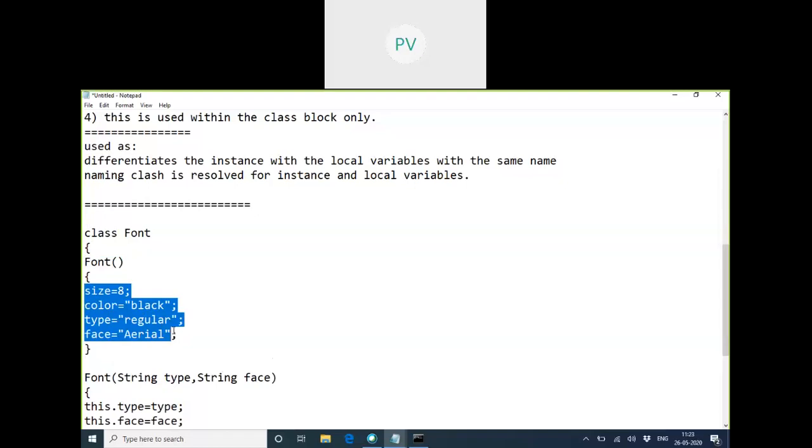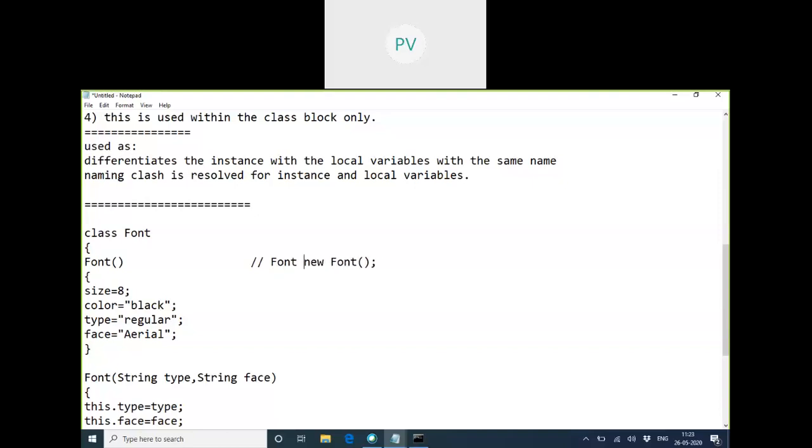Is this code going to execute every time, or only during default construction? Only default construction. So when you say new Font, this font will have size 8 and color black, the default specification.